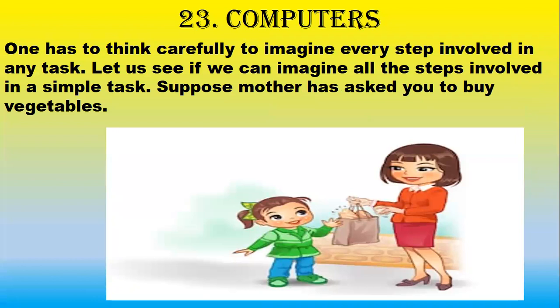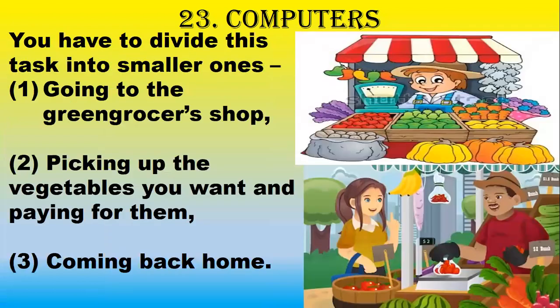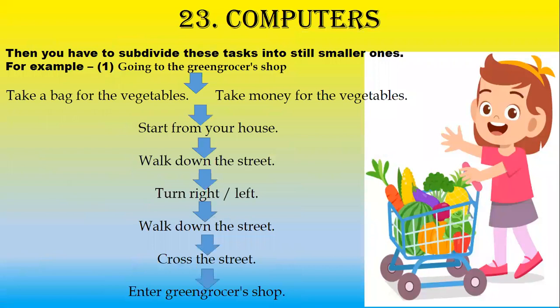Let us see if we can imagine all the steps involved in a simple task. Suppose mother has asked you to buy vegetables. You have to divide this task into smaller ones. Going to the greengrocer's shop is the first task. Secondly, picking up the vegetables you want and paying for them. Thirdly, come back home. Then you have to subdivide this task into still smaller ones.